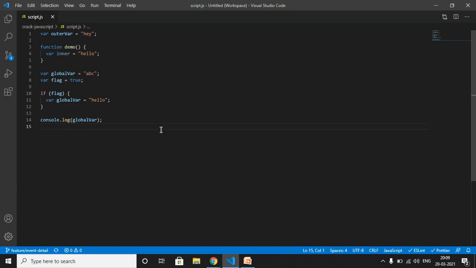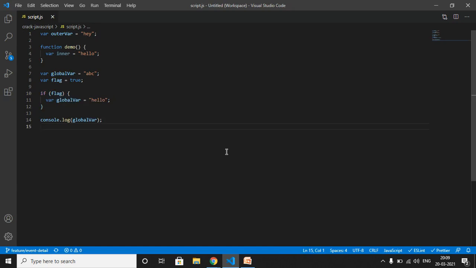You have added one condition, which is flag in our case, but we only want our global var to be redeclared if that particular condition matches. What I mean to say is we don't want our updated value of global var outside of this particular block. So what will be the solution for that?